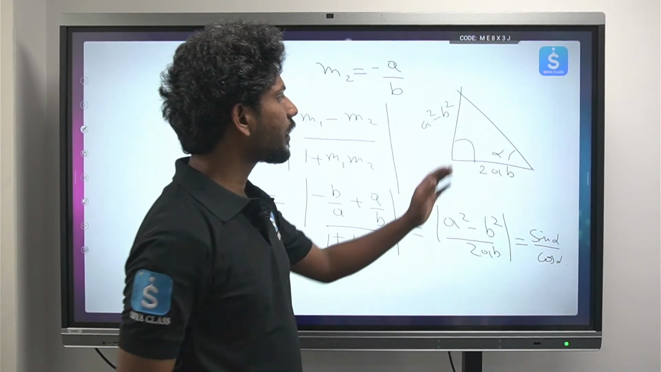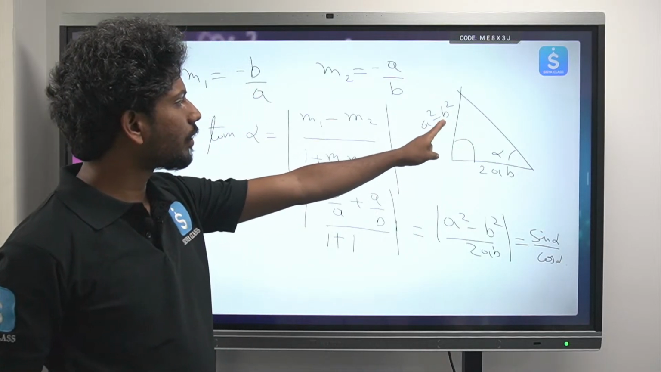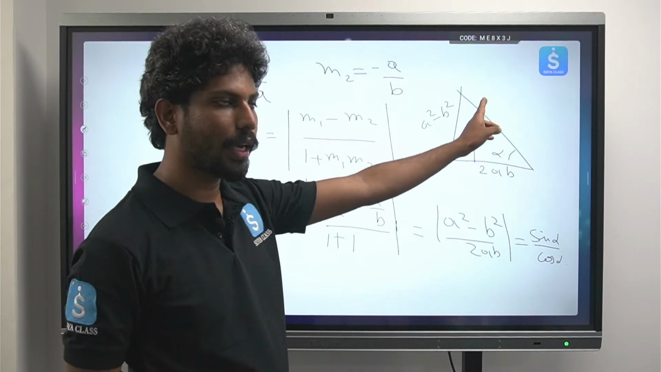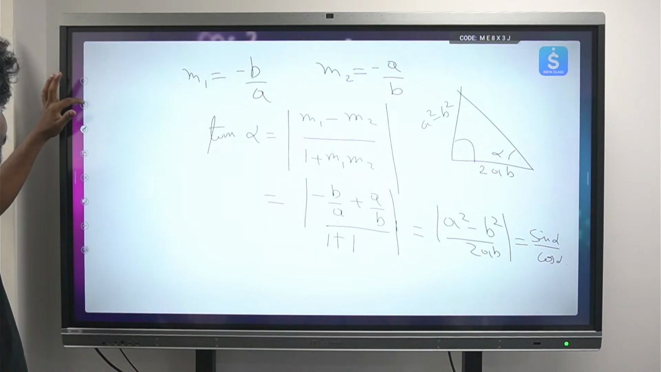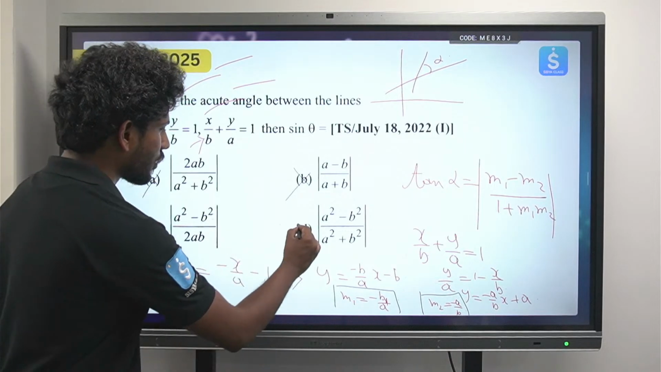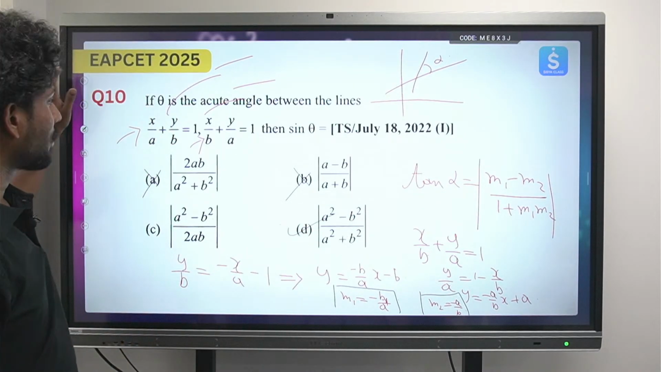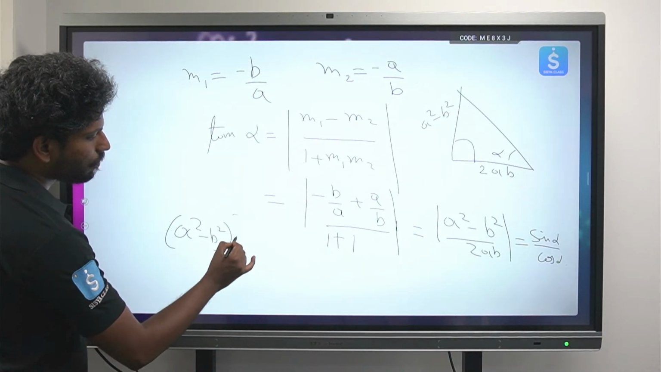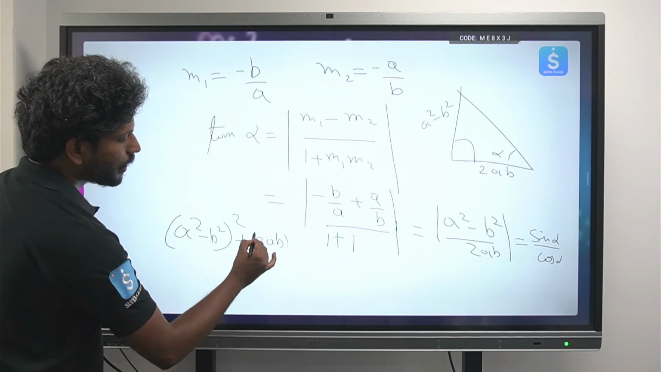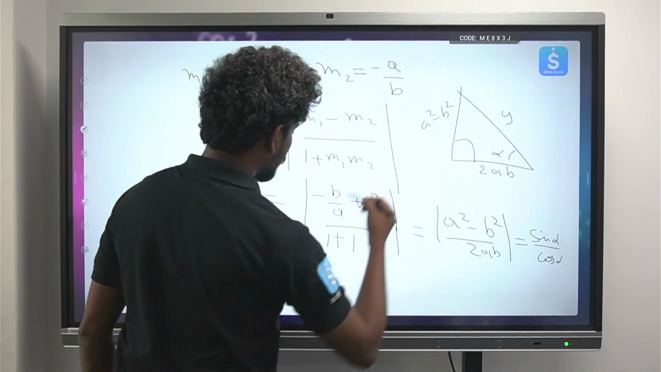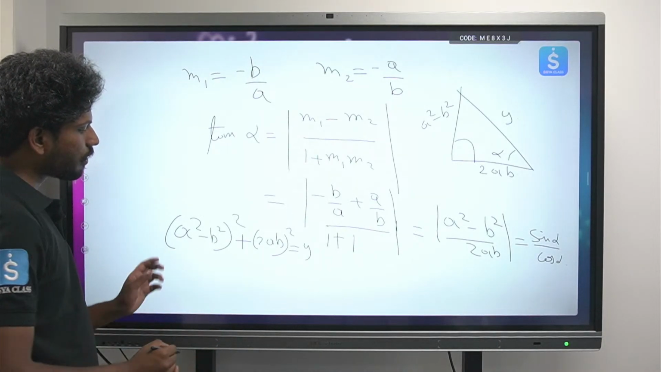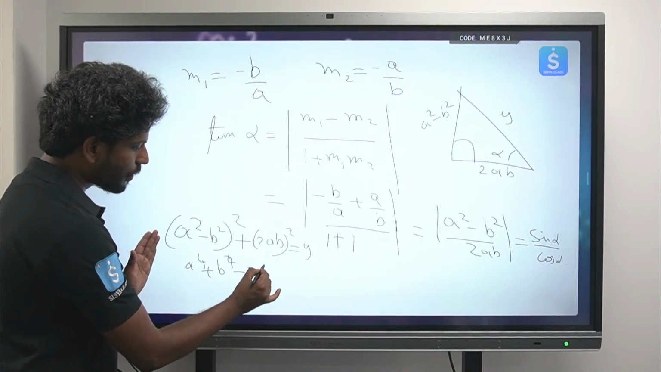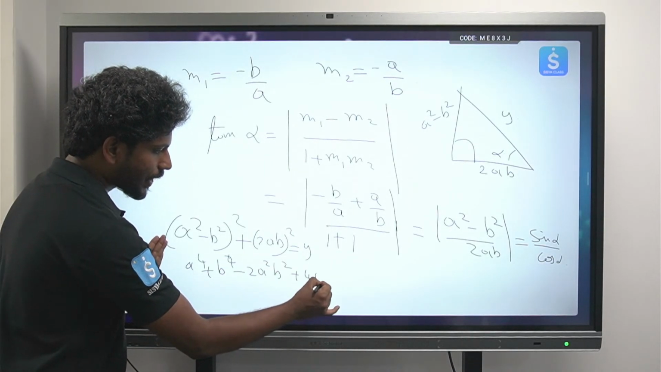Okay, so how can you find the next side? You can take Pythagoras: (a square minus b square) whole square plus (2ab) whole square equals y square, where y is the hypotenuse. So a square minus b square whole square is a power 4 plus b power 4 minus 2a square b square. This will be plus 4a square b square.